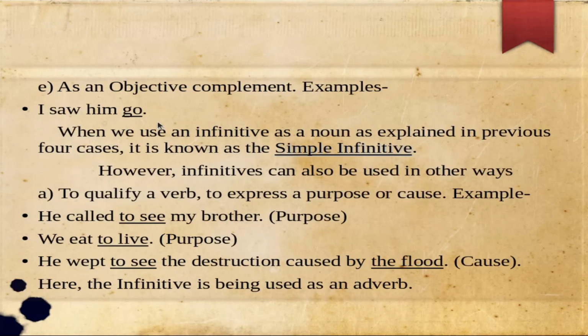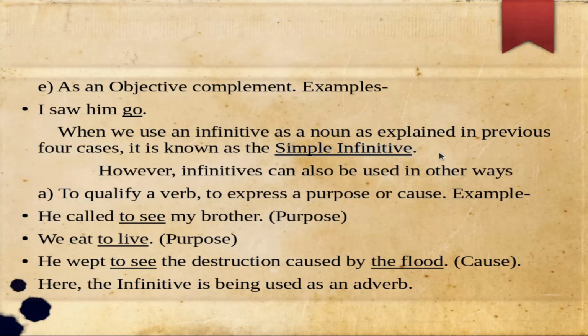We can also use an infinitive as an objective complement. I saw him go. In this sentence, go is the infinitive and it is the objective complement. When we use an infinitive as a noun, as explained in previous four cases, it is known as the simple infinitive. That is, when we use an infinitive as a noun, it is the simple infinitive.